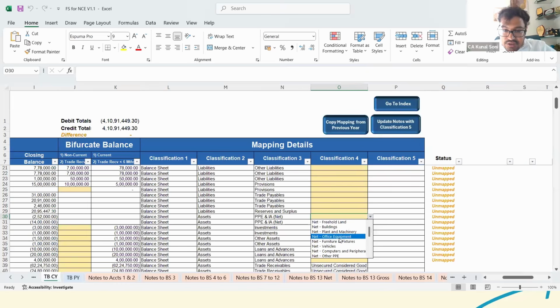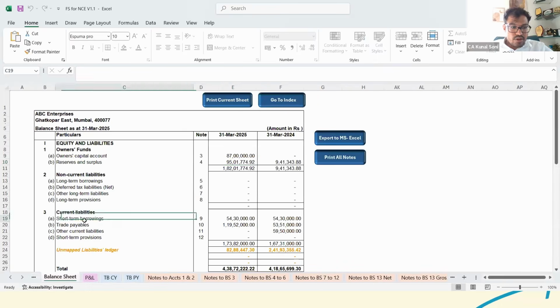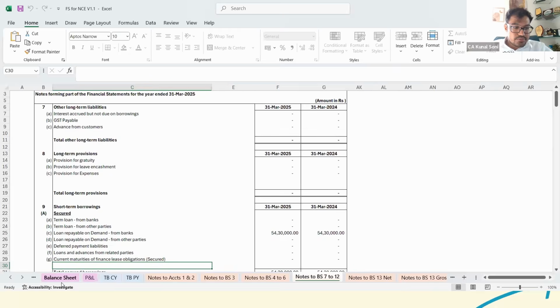So initially, furniture and fixture. Now see, previously we have selected that on net basis. So we can select net furniture and fixture. Now if you would have selected the gross basis, then the options for the gross would be available here. Now furniture and fixture, and there was even a freehold land. So we have selected these two particular options as of now here. Okay. Now moving to balance sheet.